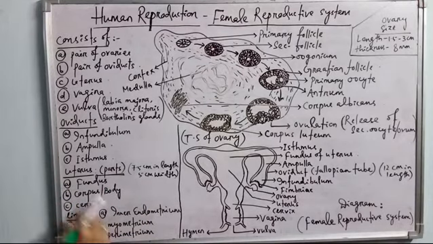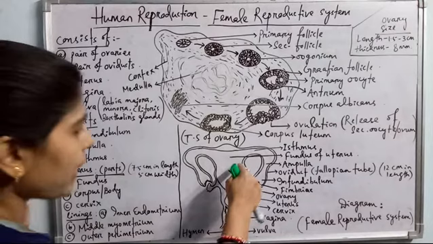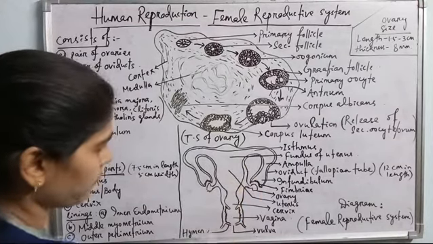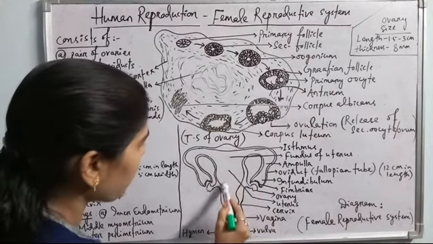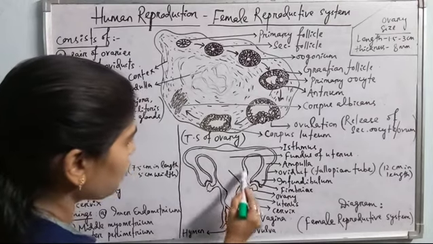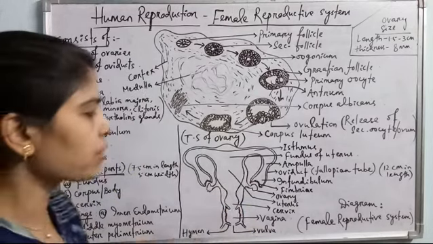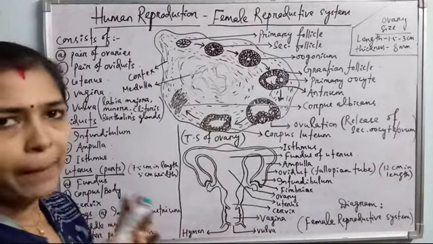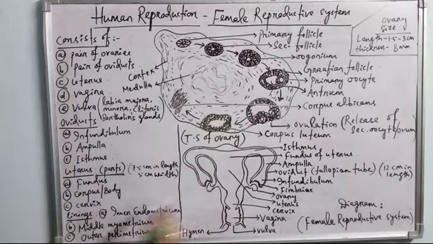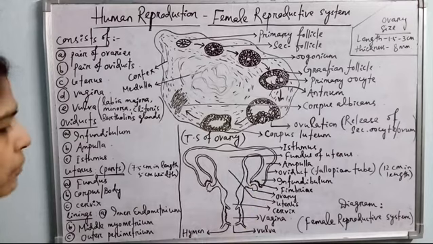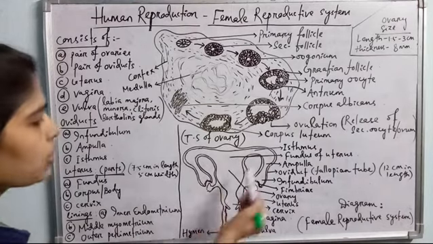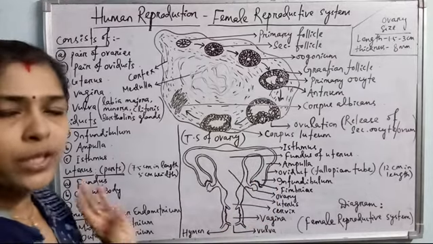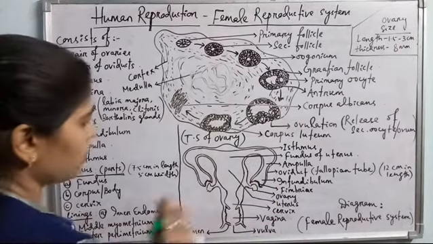And the linings of uterus, see here, the innermost lining of uterus is called endometrium. Innermost lining where the embryo attaches after fertilization. The innermost lining, endometrium, is highly vascular and it provides space for the attachment of the embryo, that is, implantation occurs here. Then the middle layer is called myometrium, which is muscular, and the outer layer is called perimetrium. Okay, so three layers are there in the wall of uterus.